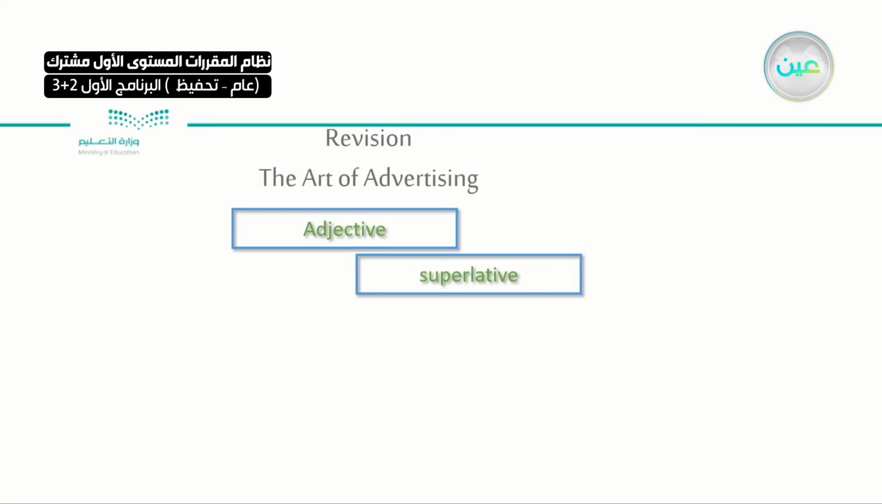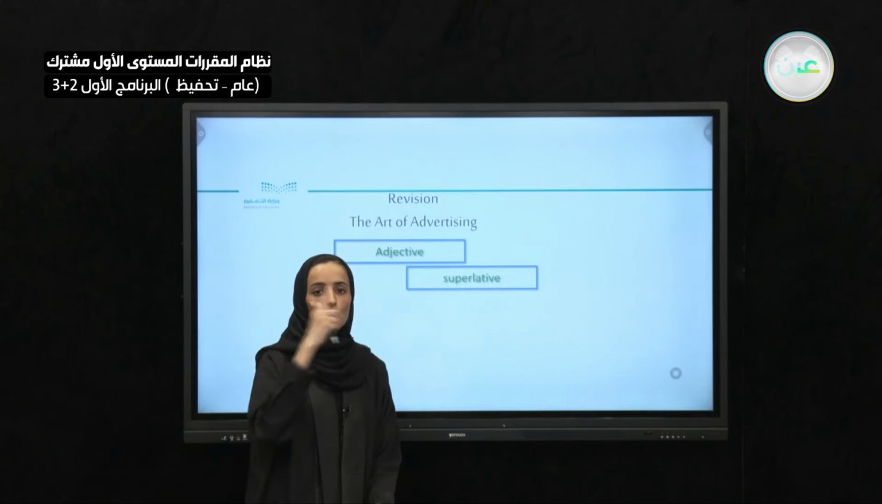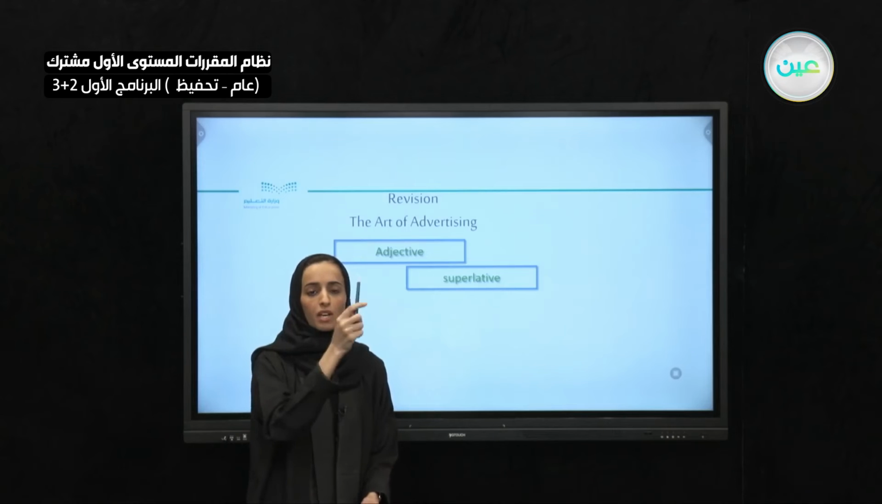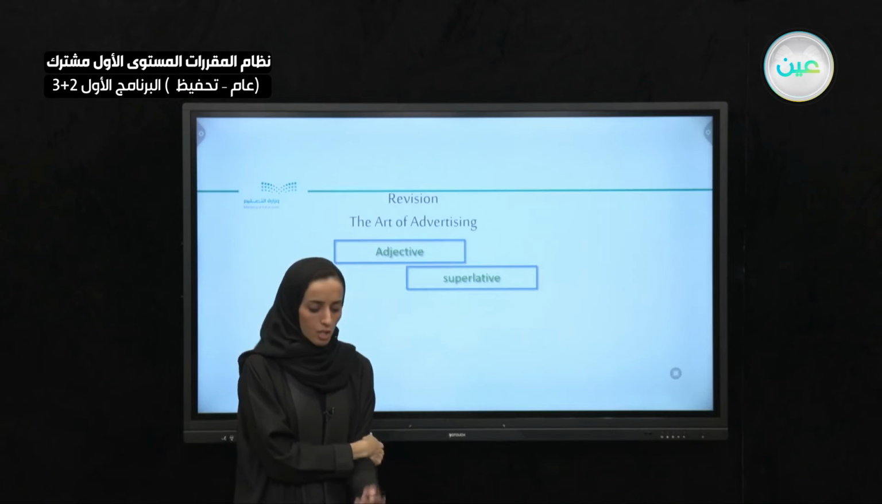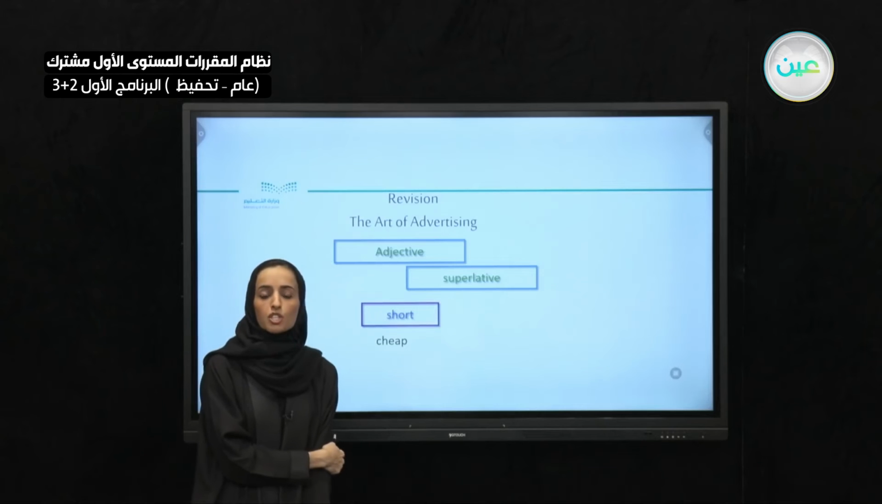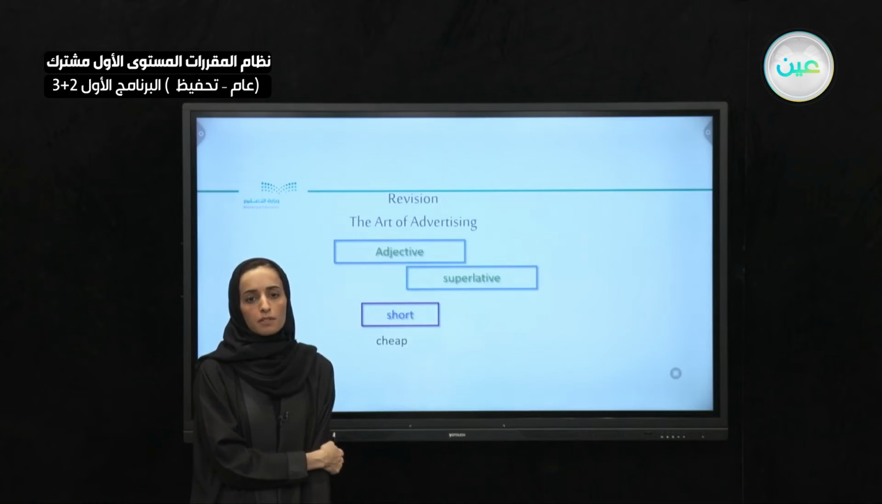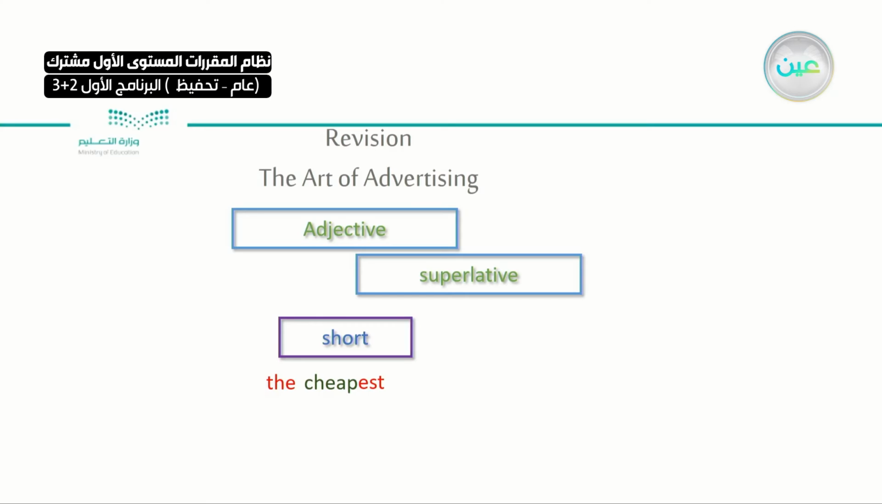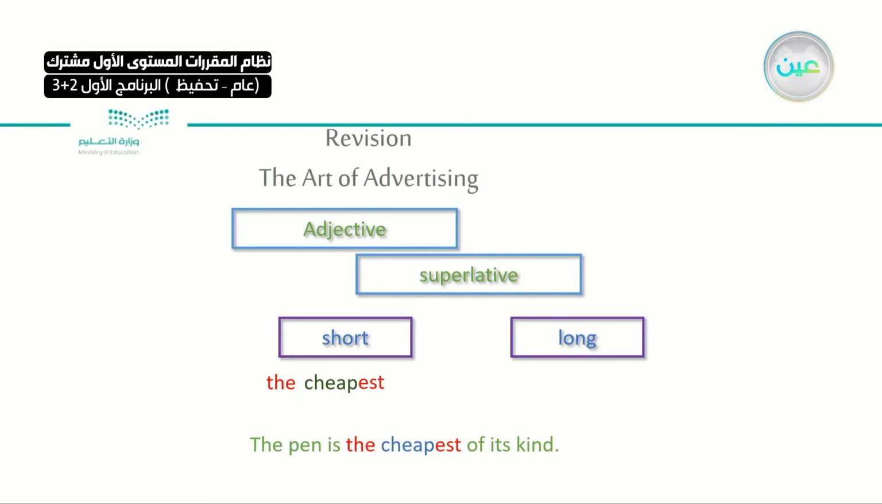Then we're speaking about the superlative. Superlative, comparing one to everyone. This pen to every other pen around, in the world. So we're speaking about short adjectives like cheap. This pen is cheap. Any other pen is more expensive than it. So I would say it is the cheapest. Nothing is cheaper than it. So the pen is the cheapest of its kind. No other pen is cheaper.